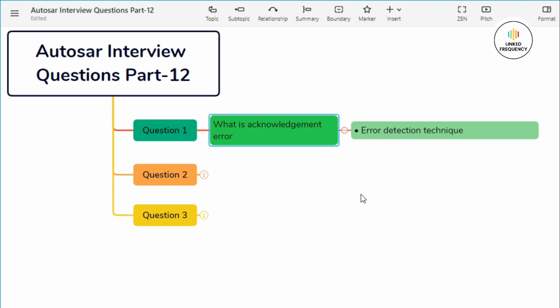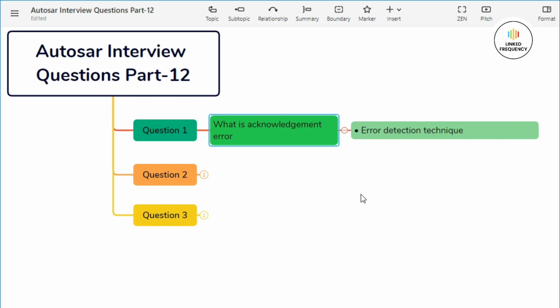Acknowledgement is an essential mechanism to ensure message reliability and successful data transmission between the nodes. When a node, the transmitter, sends a message to another node, the receiver, it expects to receive an acknowledgement from the receiver, confirming that the message was successfully received and processed. The acknowledgement message serves as a confirmation that the data was received without any errors and that the receiver is ready to receive the next message.